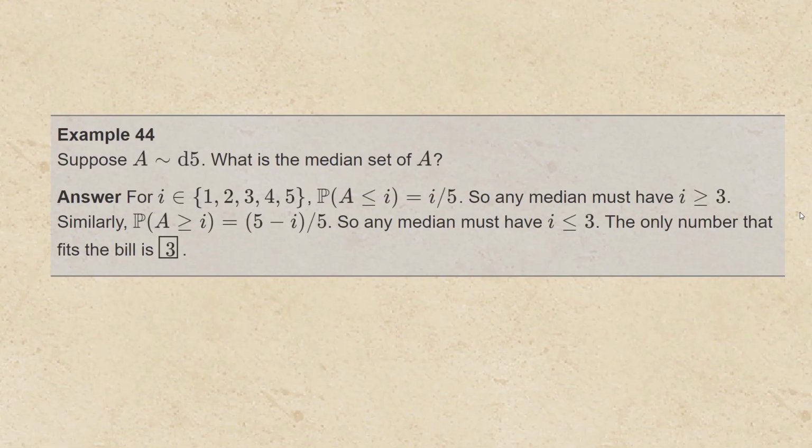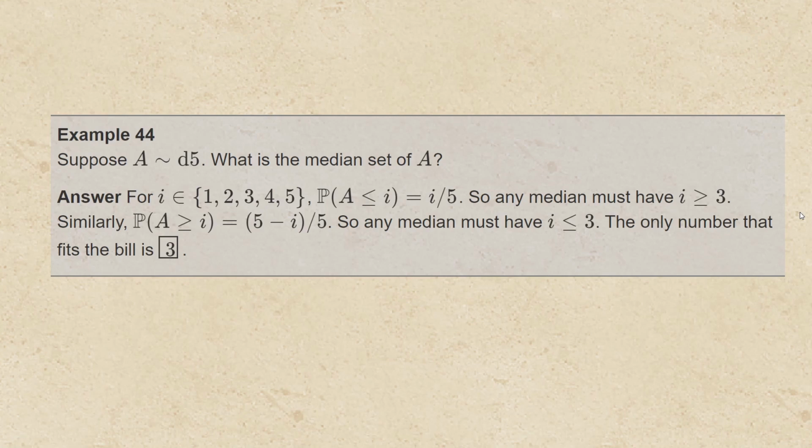Suppose that A is a D5. What is the median set of A? Well, A is the roll of a fair 5-sided die, and so for i in the set 1, 2, 3, 4, 5, the probability that A is less than or equal to i is i over 5. So to make the probability at least 1/2, we must have i greater than or equal to 3.